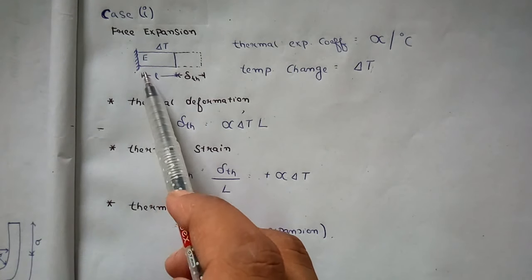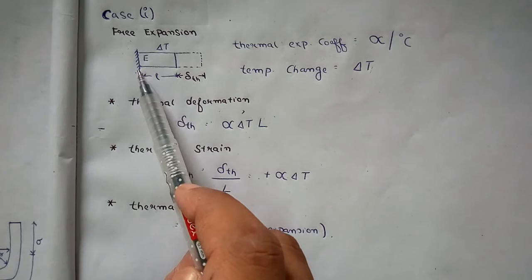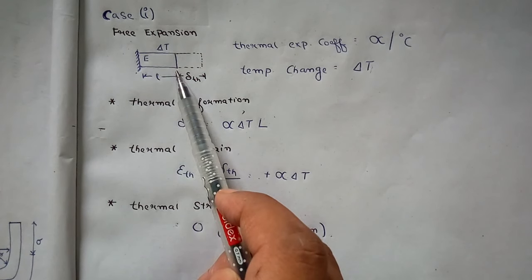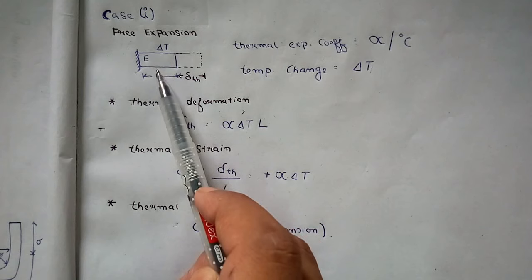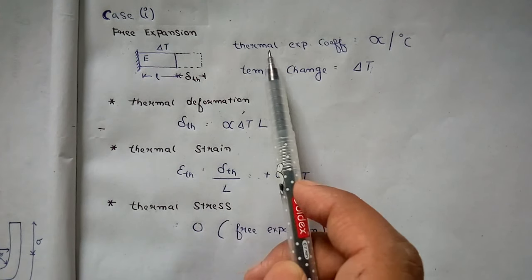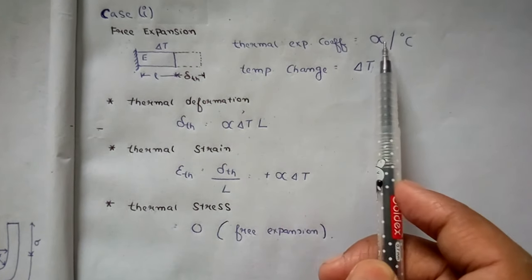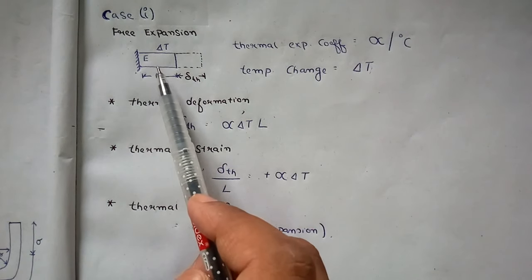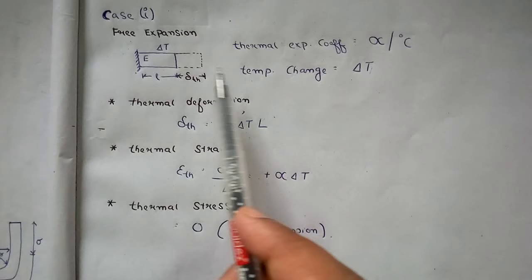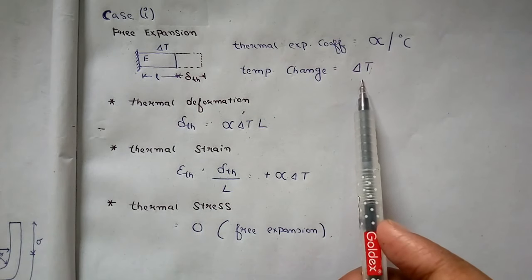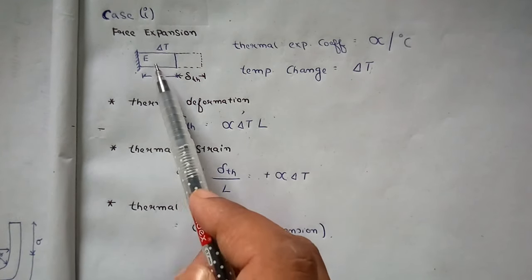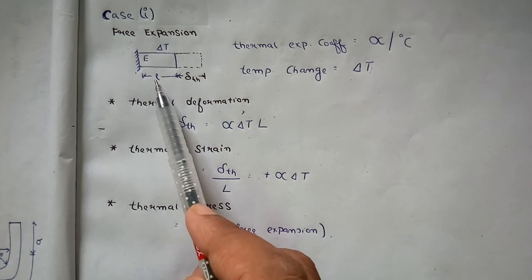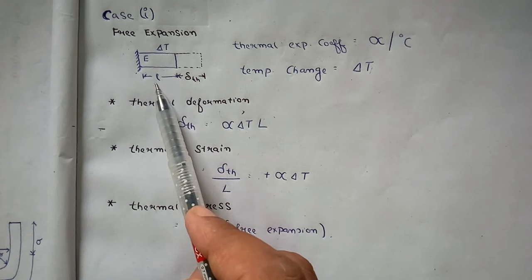So here is a bar which is fixed from one side, and on the opposite side there is no fixed support, or nothing which is resisting this bar. The thermal expansion coefficient of this bar is alpha per degree centigrade, which will generally be given in the question. Suppose I am changing the temperature of this bar by delta T degree centigrade, and the Young's modulus of this bar is E. Suppose the original length of the bar is L, right?